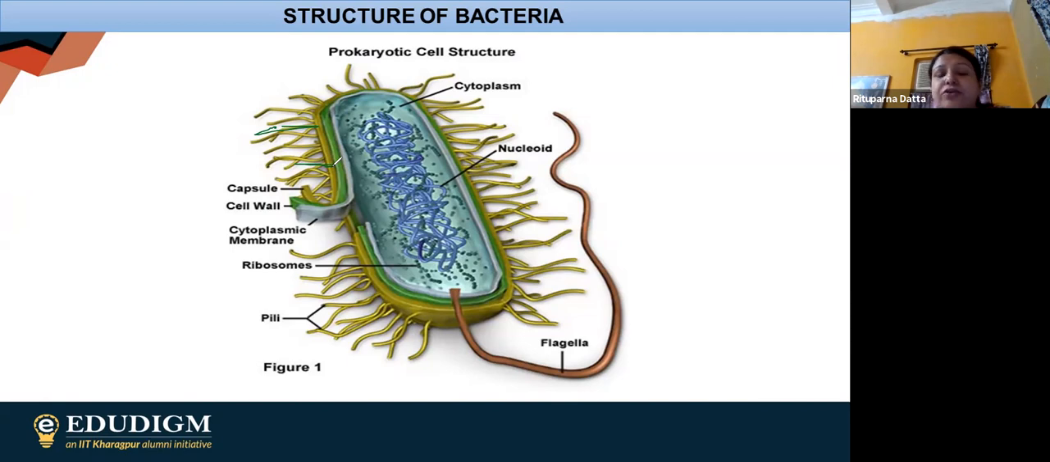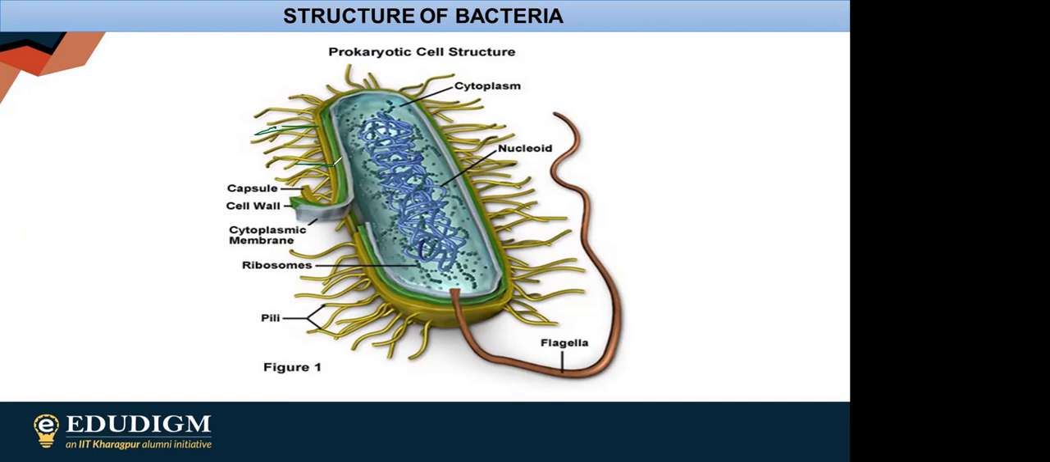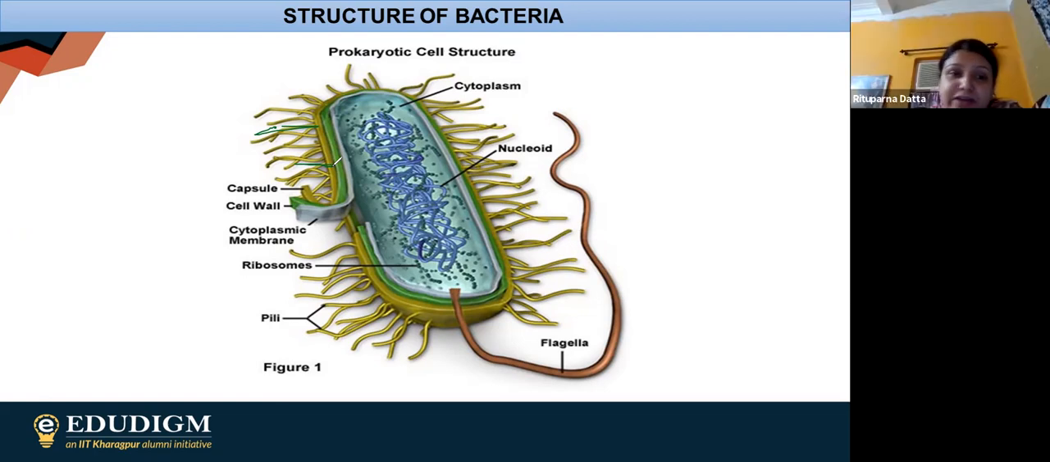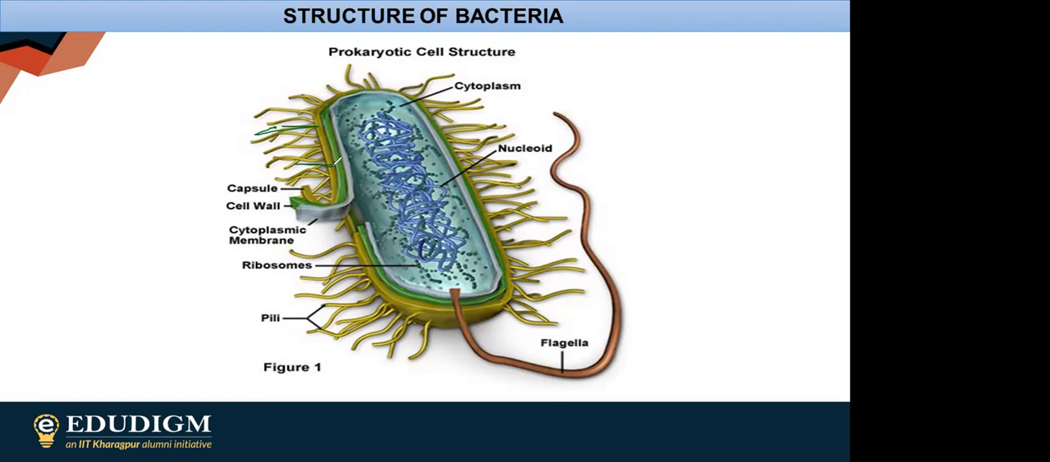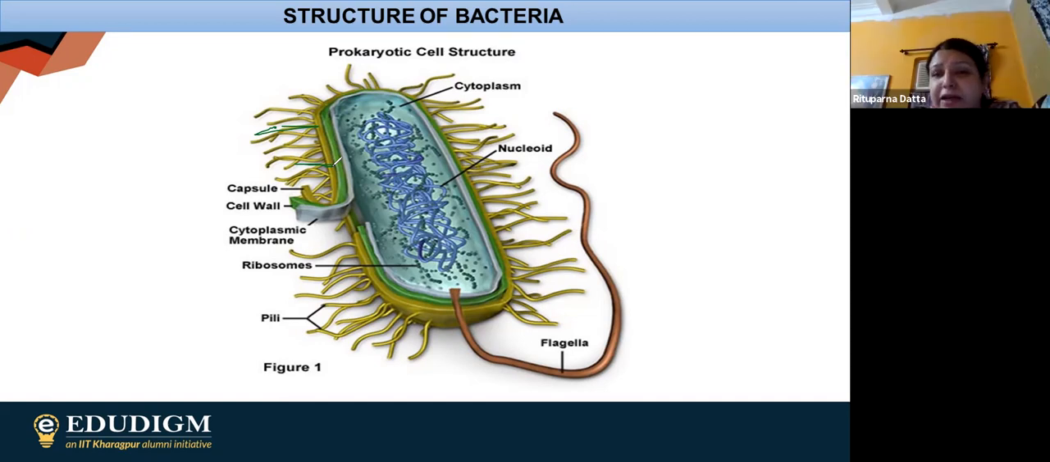Capsule is differentiated like this: one is slime layer and another one is glycocalyx. The rigid one is glycocalyx, and the jelly-like one is slime layer. Either can occur; it is depending upon the nature of the bacteria, it is depending upon the species of the bacteria.